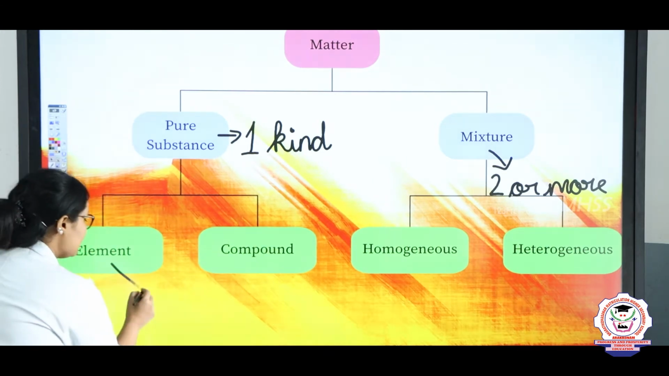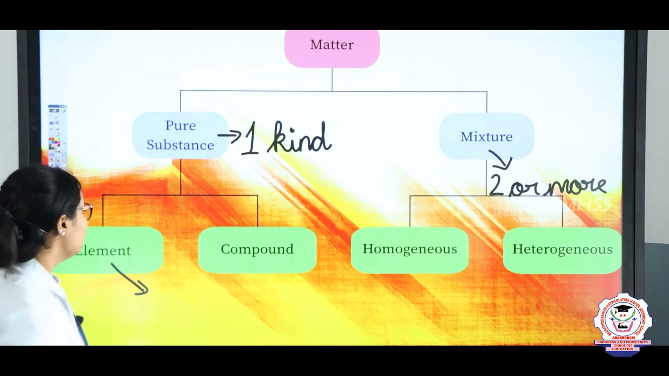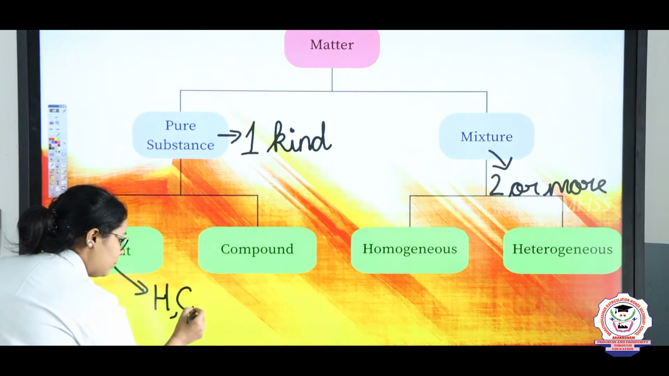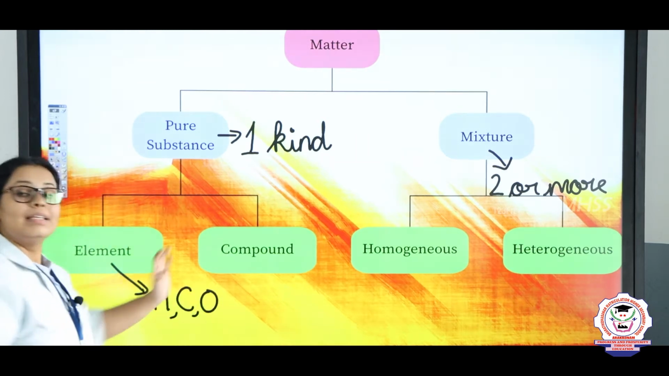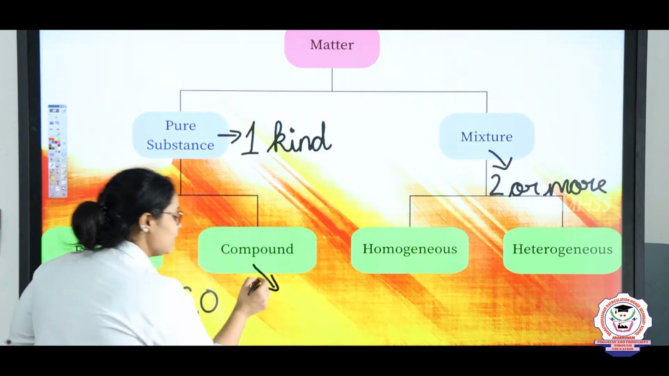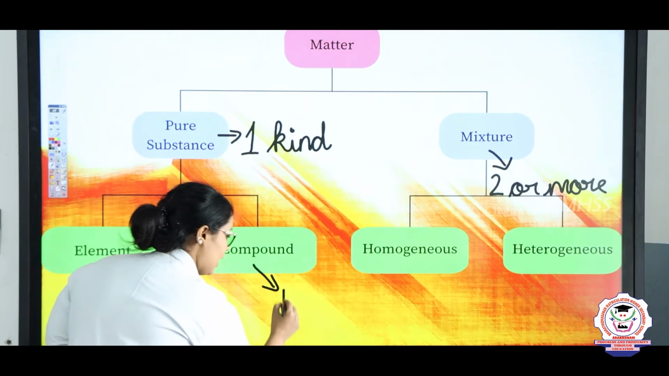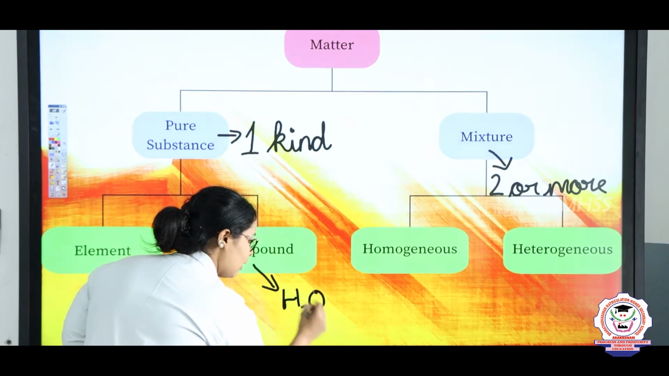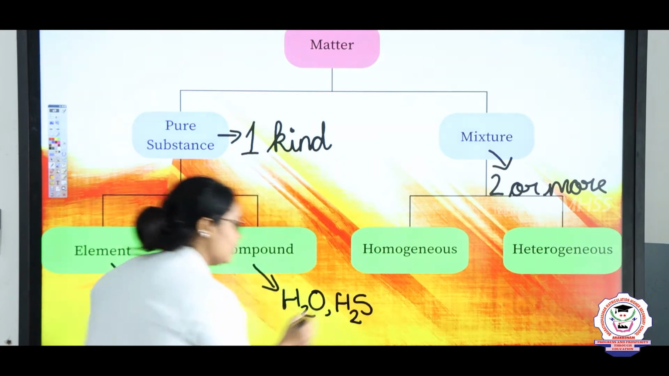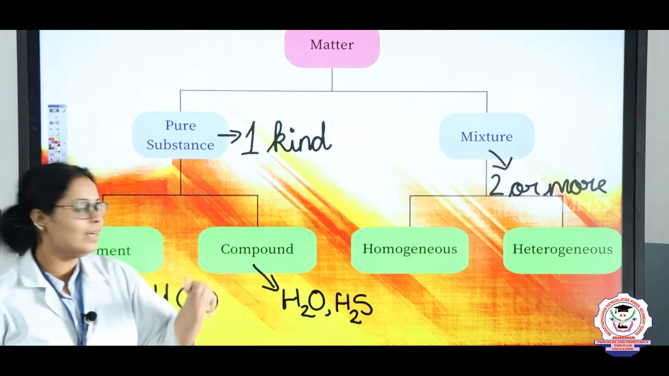Elements means it is present in only one form. For example, hydrogen, carbon and oxygen. Same way, compounds are combinations of these elements. For example, H2O or H2S, which is hydrogen sulfide. So these are the examples of elements and compounds.